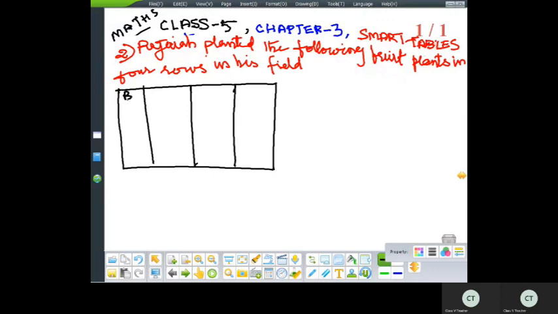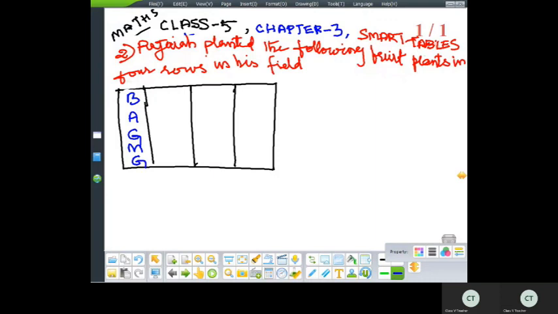So firstly, banana, B. I'll make it a little more simple. Instead of writing whole, I'll just write down B, children. Okay. So first row: banana, apple, G is for Goa, then mango, Goa.